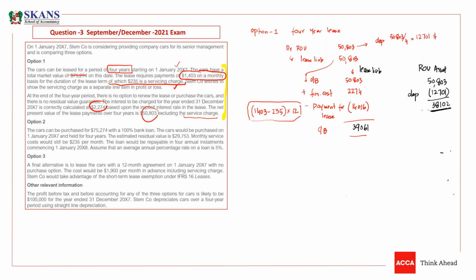Now you need to book an expense, servicing expense. So now I need to make a P&L. We need to make a service expense. What would be the service expense, guys? 235 a month, multiplied by 12. So we need to book a 12 months expense, and the expense is 2820. So this is option 1.